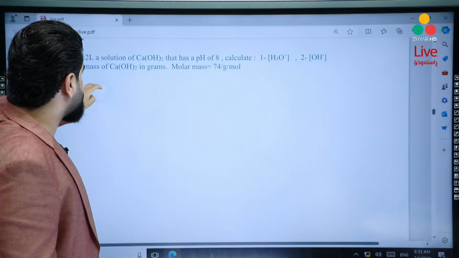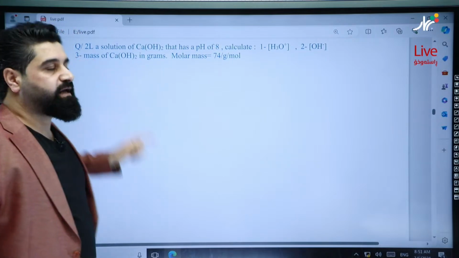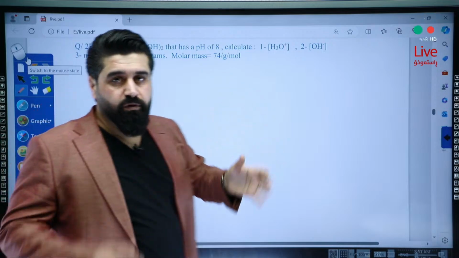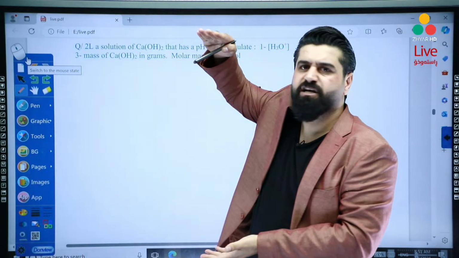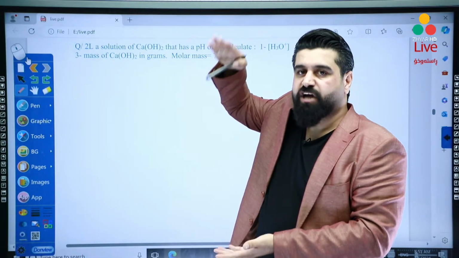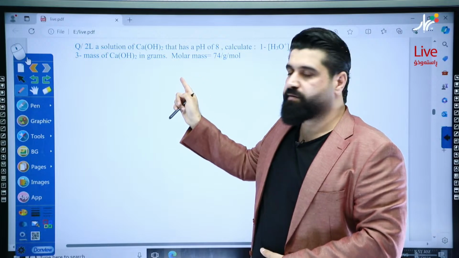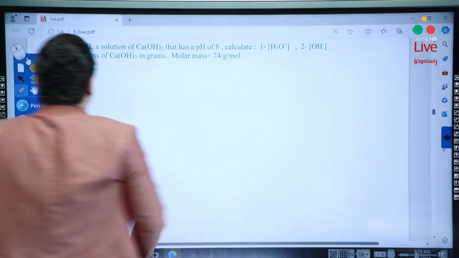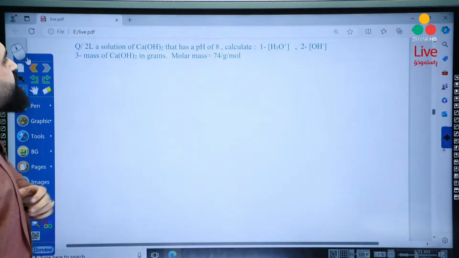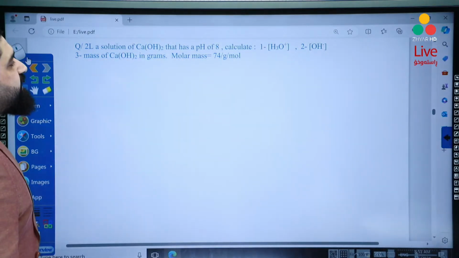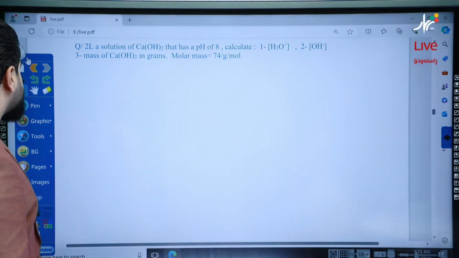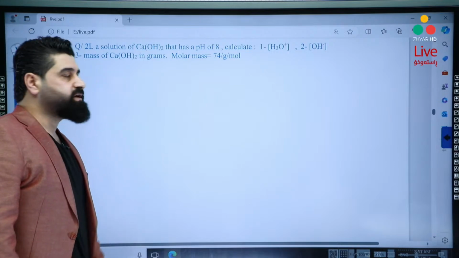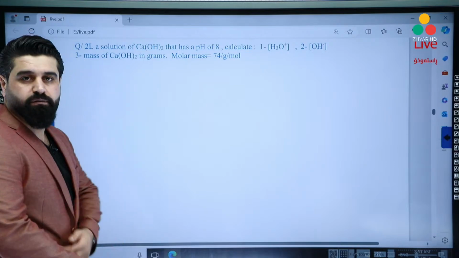Let's solve this question together. Look, in order to solve this question, I will need to use all the equation formulas in chapter 3. Okay, this is very important and very complicated at the same time. Look, 2-liter solutions of Ca(OH)2 has a pH of 8. Calculate H3O+, OH-, and mass of Ca(OH)2 in grams if molar mass is equal to 74 grams per mole.